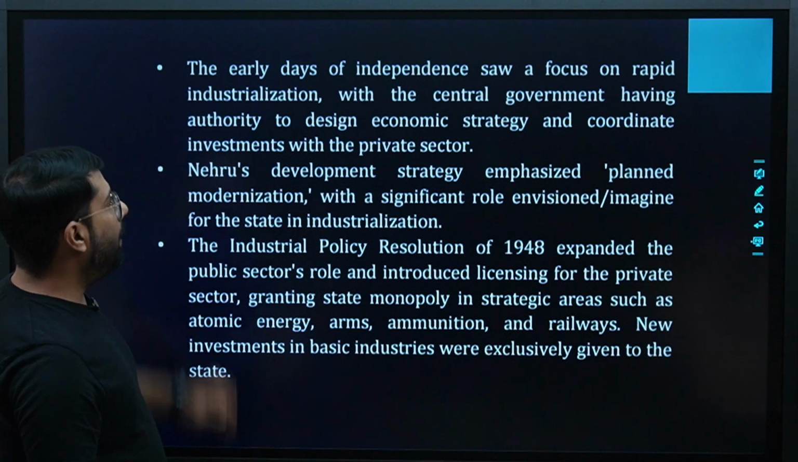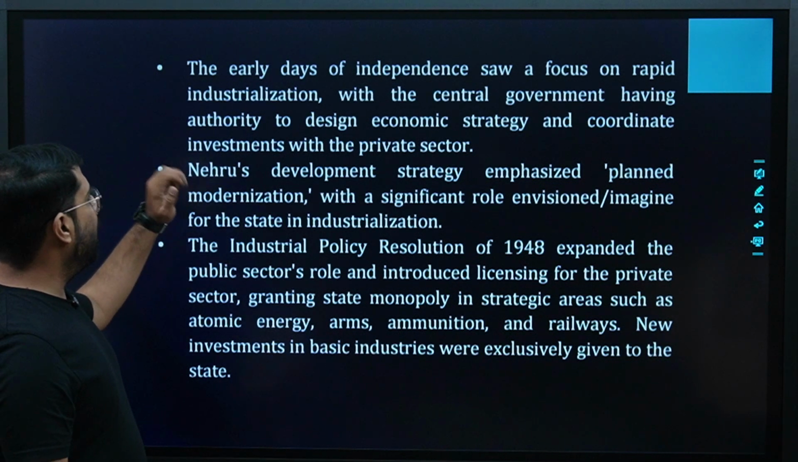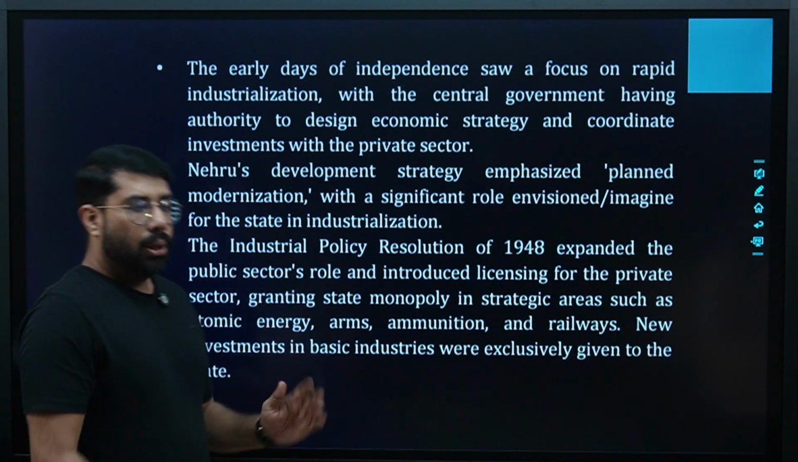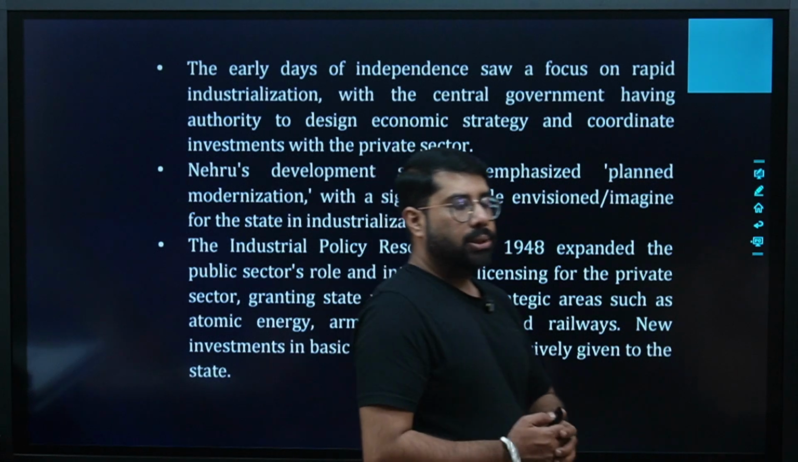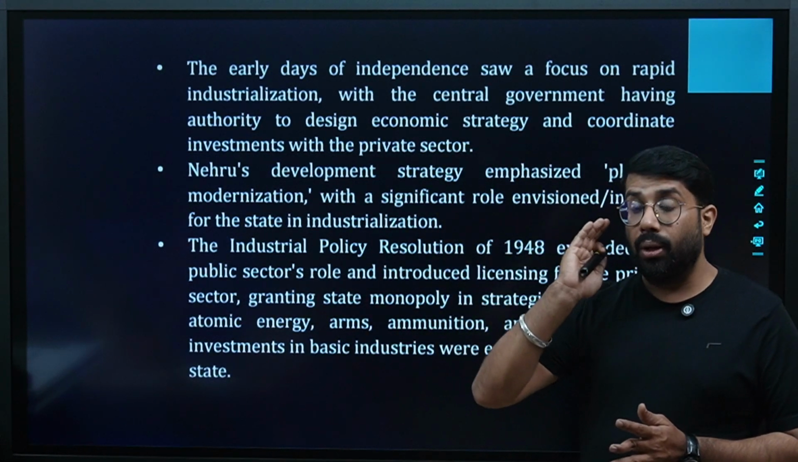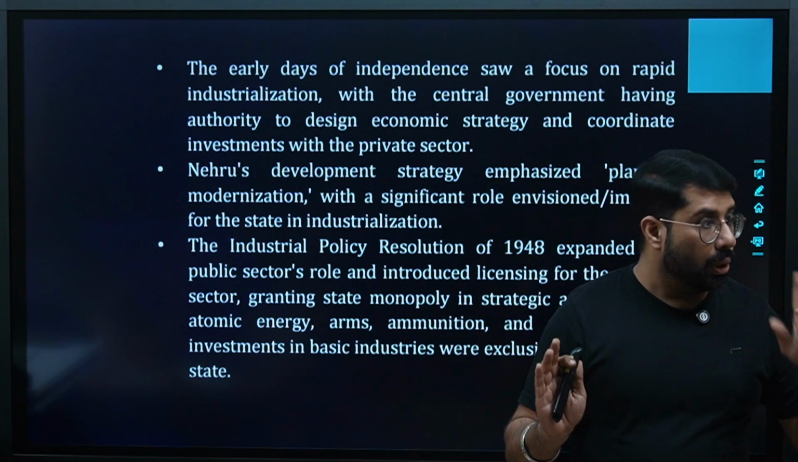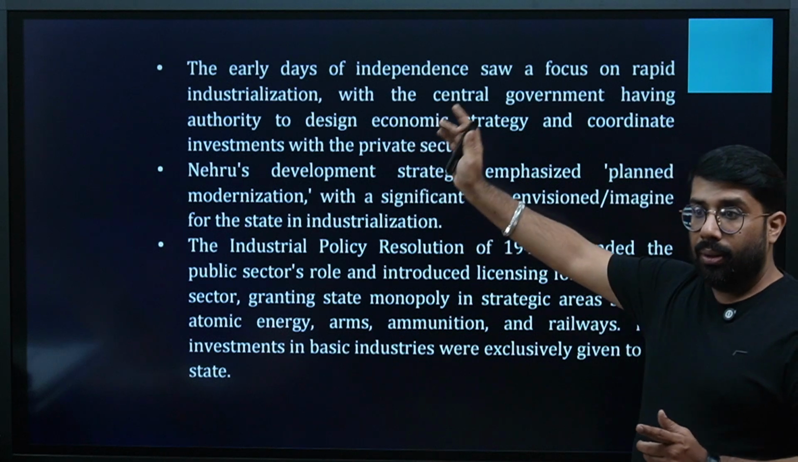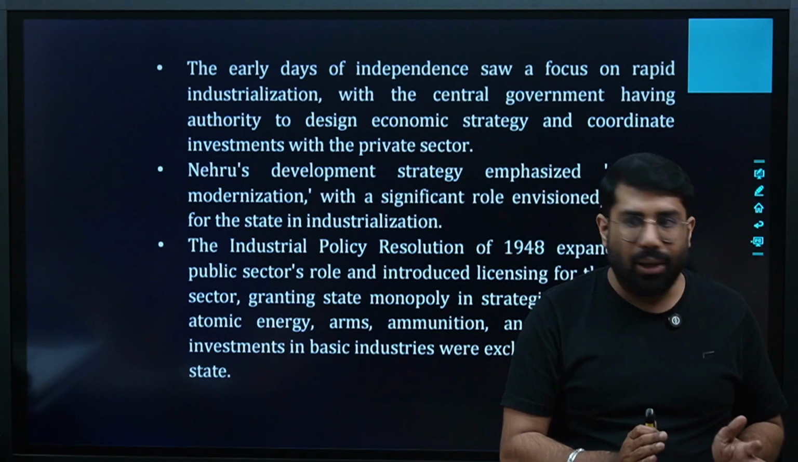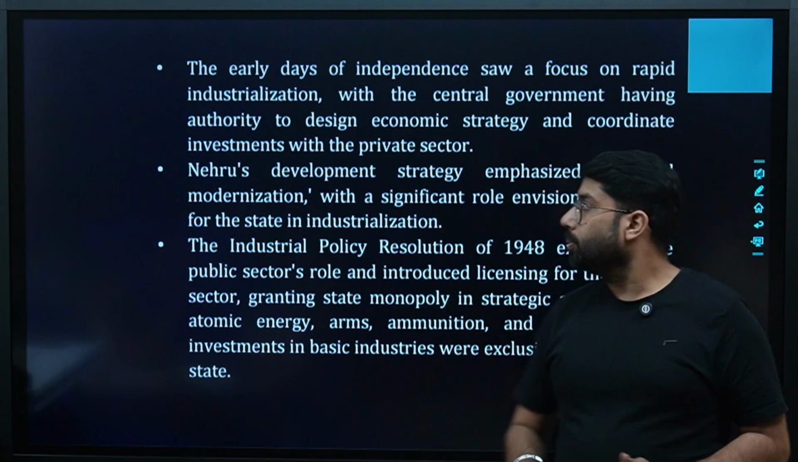The early days of independence saw a focus on rapid industrialization, with the central government having authority to design economic strategy and coordinate investments with the private sector. Initially, when we got independence, at that time we were very focused. What were we doing? Rapid industrialization. We were just starting the industries, we were just growing the industries. But after that, what happened? With the Nehruvian approach, we kept our focus only on the public sector and we didn't develop the private sector. Are we clear?